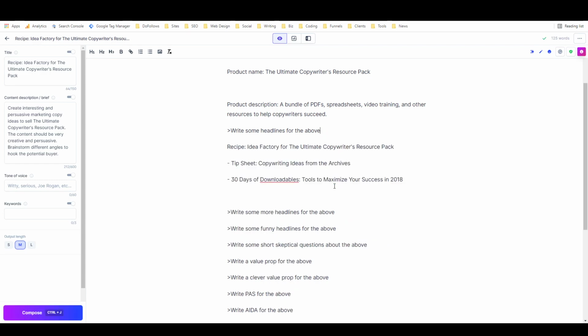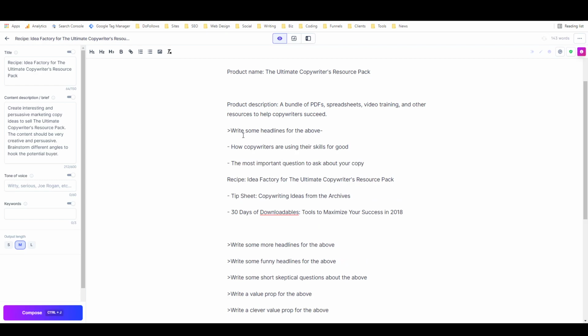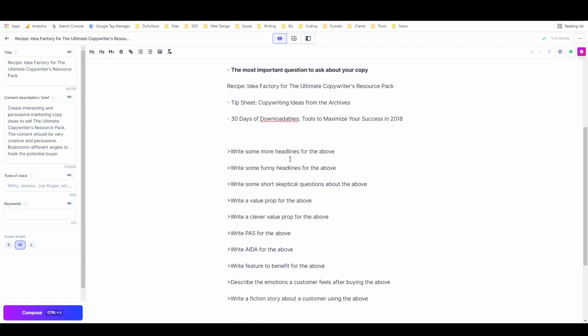No AI copywriting tool is perfect, but if we run it again: how copywriters are using their skills for good, the most important question to ask about your copy. I actually really like that one, so I'm just going to make it bold so that I remember it for later. And then I can move on to, write some more headlines about the above. Write some funny headlines about the above. Let's run that one and see what happens.